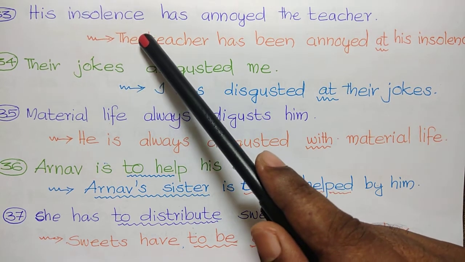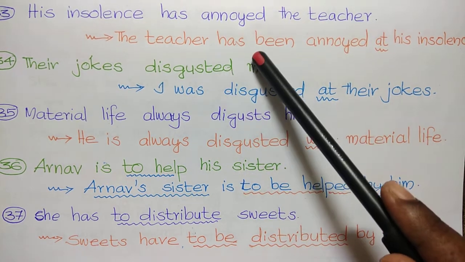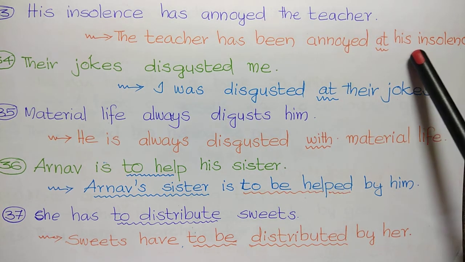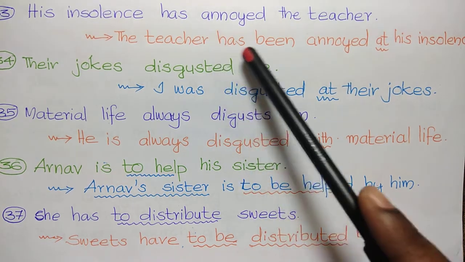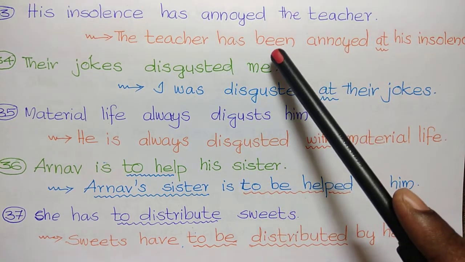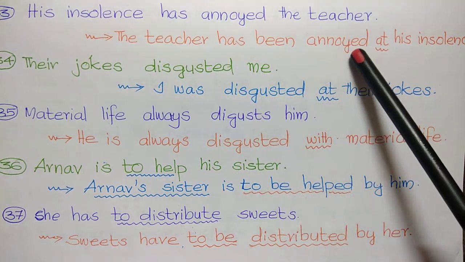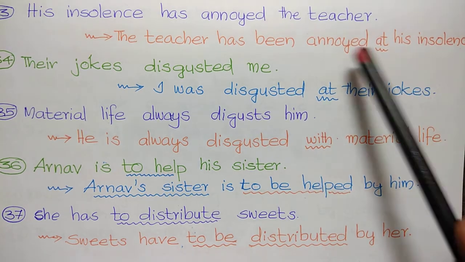His insolence has annoyed the teacher. The teacher has been annoyed at his insolence. Here the auxiliary verb is has. It's a perfect tense. So we use been as a to be form. So the teacher has been annoyed at his insolence. Not by his insolence. Annoyed at.